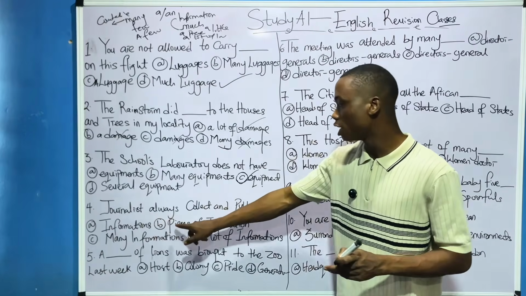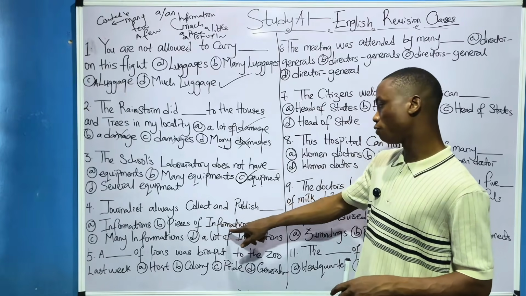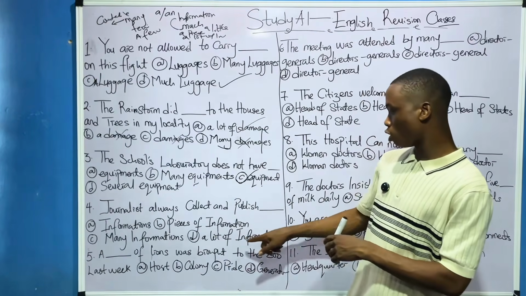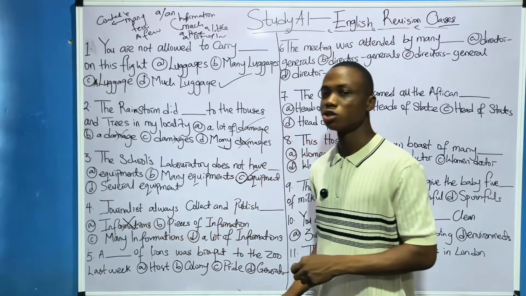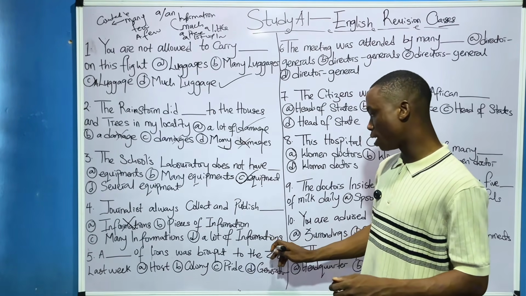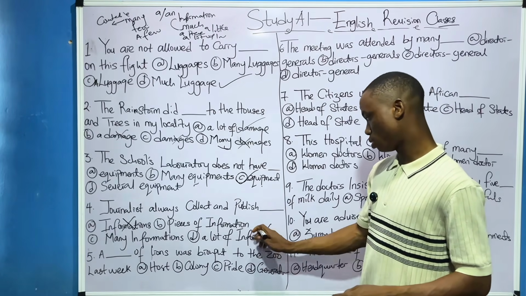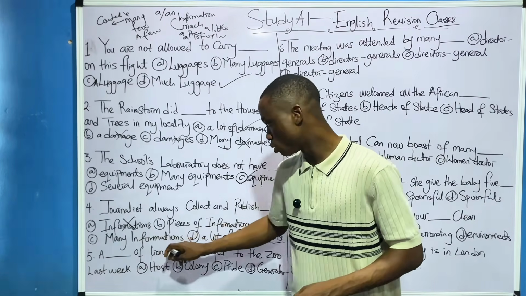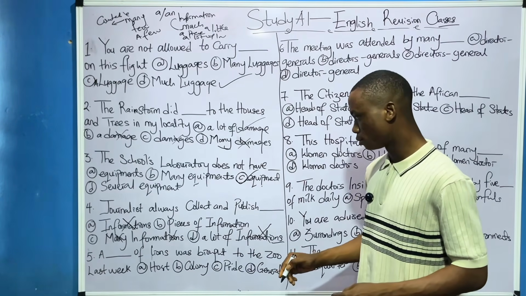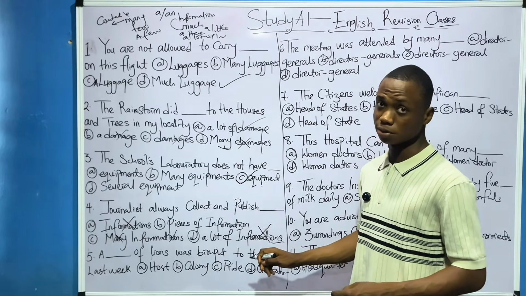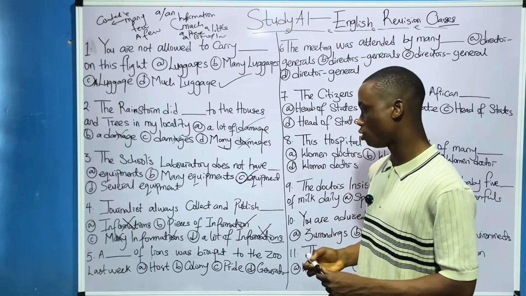Number 4. Journalists always collect and publish dash. Informations, pieces of information, many information, a lot of information. Now, which one can never be the answer? This one can never be the answer because it's carrying S. This one too is carrying S, and there's "many" here. Option B, yes, because there is no S here. Do you understand? So option B, very correct.